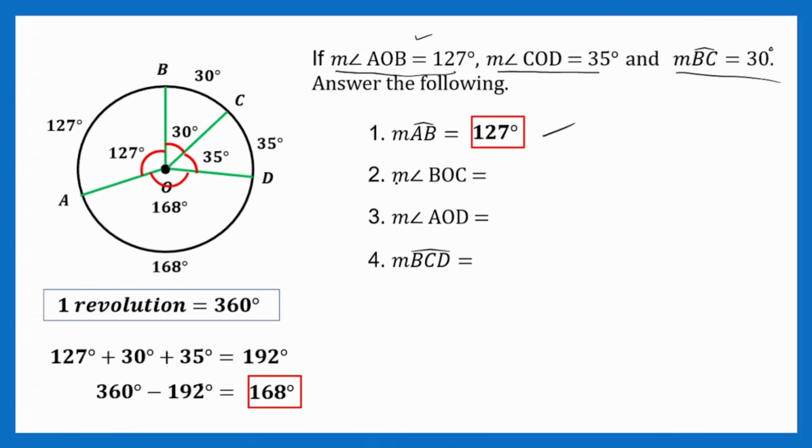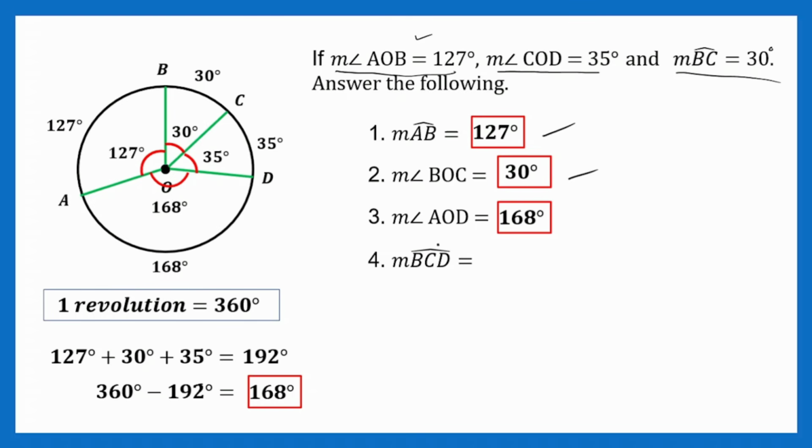What about number 2? Measure of angle BOC. Angle BO, ito yung OC. So, nakuha natin yan dahil sa given nito. Yung arc BC kasi ay 30, so 30 din yung nasa loob. Alright, so 30 degrees. Di ba madali? Kasi nasolve na natin. Next. What about, measure of angle AOD, 168 daw. Let's check. A, O, and D. Sundan mo lang kasi angle ito. That's A, O, and D. So, nasolve natin yan kanina.